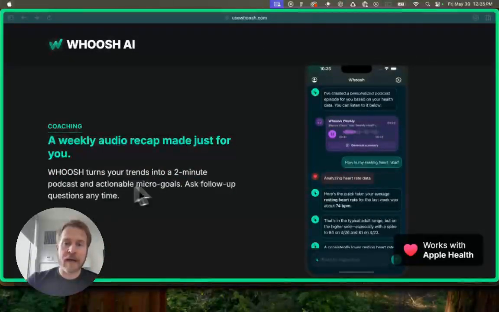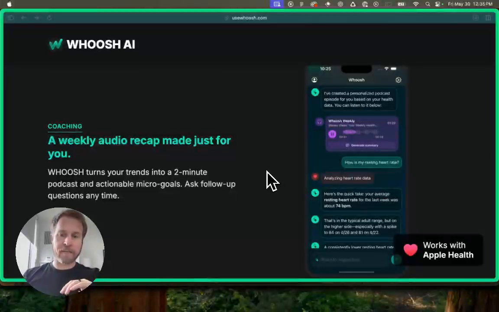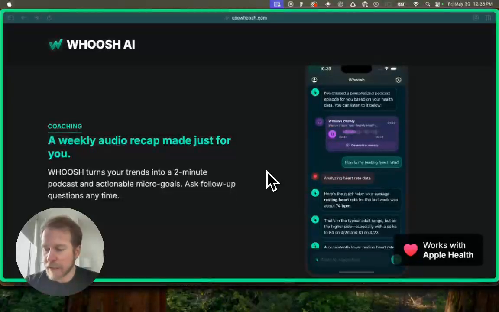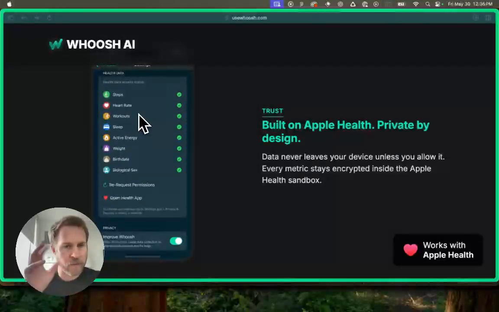And then weekly, we actually generate a voice note that shows up in your chat feed from your AI coach. And the AI coach is going to basically look at all of your activity, workouts, steps over the last week, and it knows your goals. And so it's going to produce about a 3 or 4 minute recap at the end of every week that tells you how you did the last week, how you're doing towards your goals, and gives you ideas for staying motivated and reaching your goals. And yeah, so these are the different health metrics that we can read from.